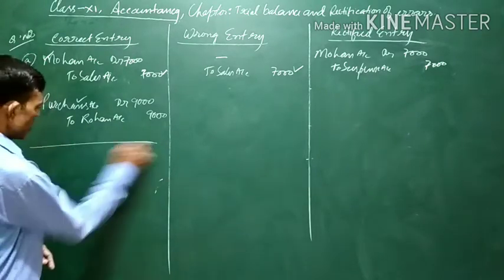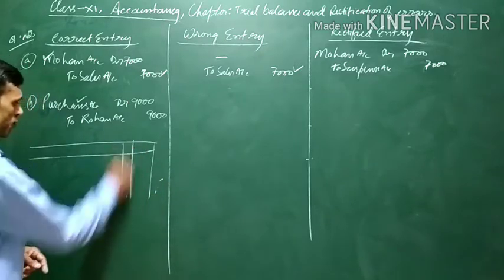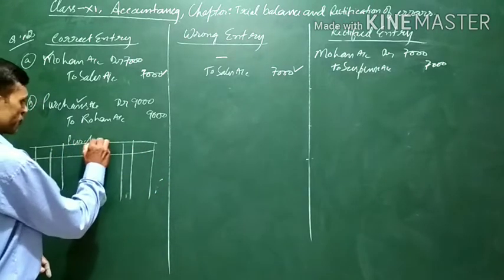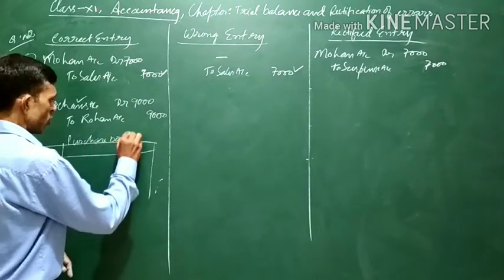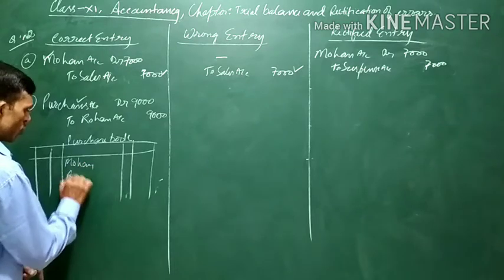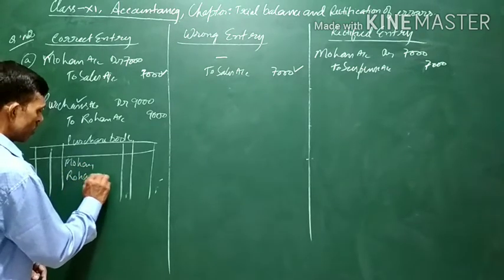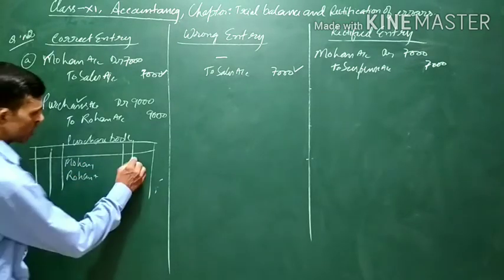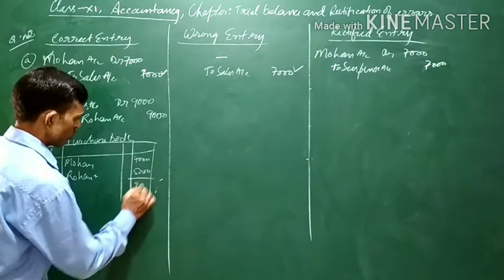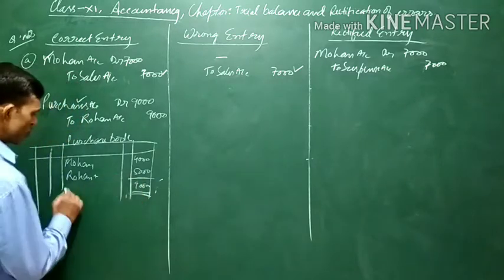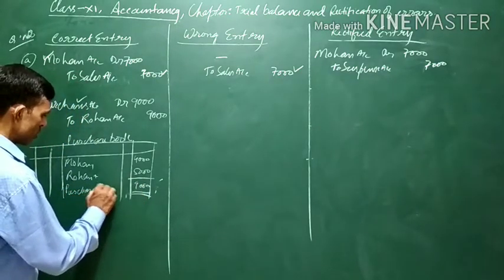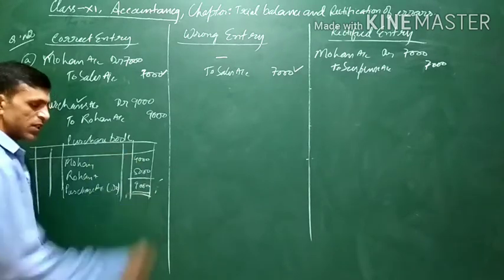Assuming that this is a purchase book, suppose Mohan and Rohan are the two parties from whom goods are purchased, say 4,000 and 5,000. Total 9,000. This total is to be transferred to purchases account, and purchases account is debited.